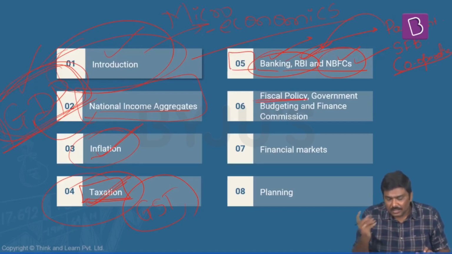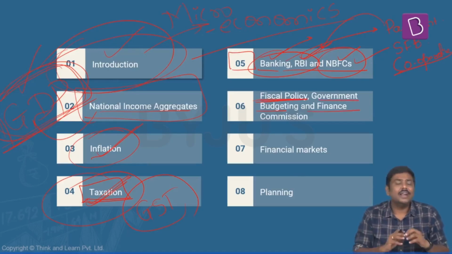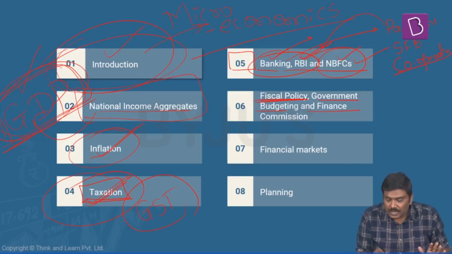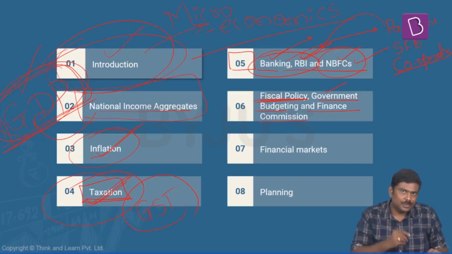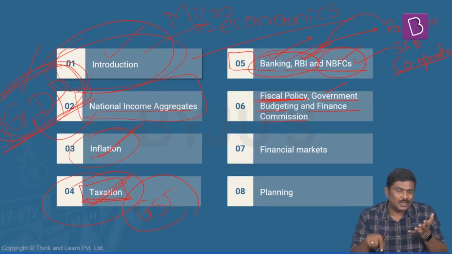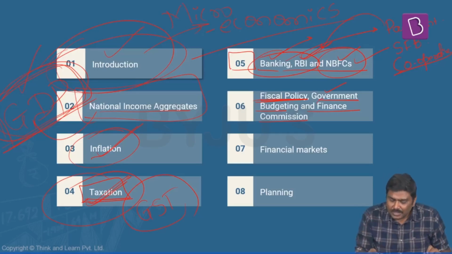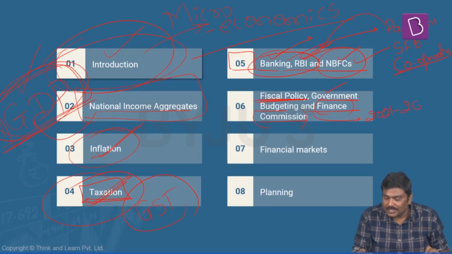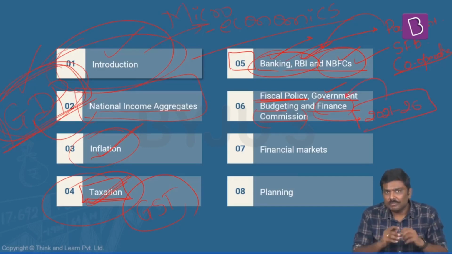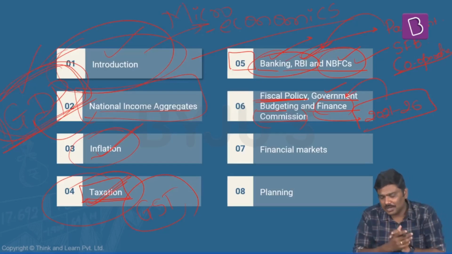After this, the concept of fiscal policy, right, where we'll be discussing the idea of budgeting of the government as well as the finance commission. Now, please understand, generally the UPSC will ask one question in this particular module in prelims as well as in mains. For example, recently the 15th Finance Commission has submitted a report for the time duration of 2021 to 26. This becomes a very important part and parcel of your UPSC preparation now.